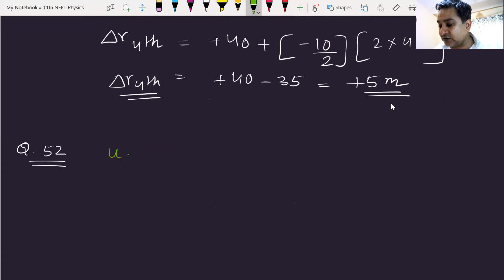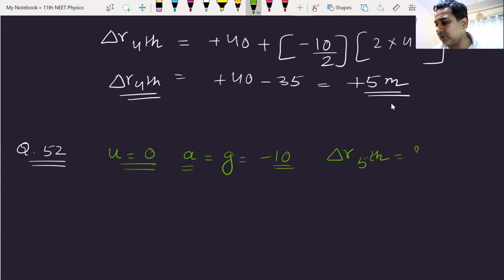So let us write what we already know. The initial velocity, as it falls from rest, is 0. Acceleration, which is equal to g, will be minus 10. We have to find out the displacement in the 5th second. Waiting for your answers.